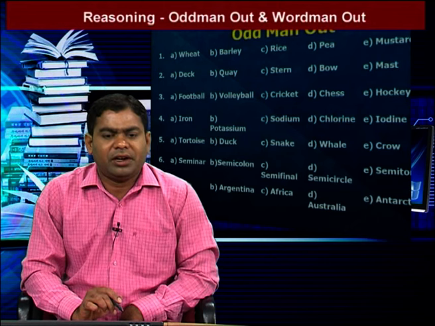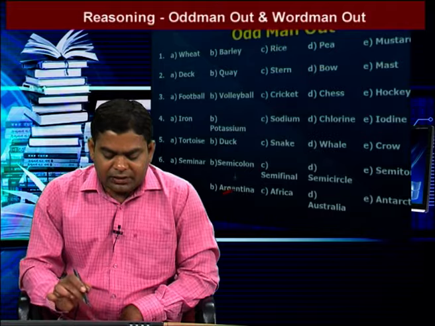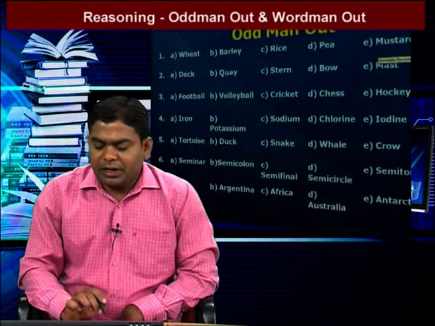That means in the given five words, four are continents and one is a country. That one is Argentina. So our answer is B.